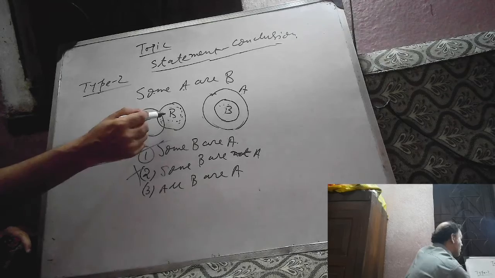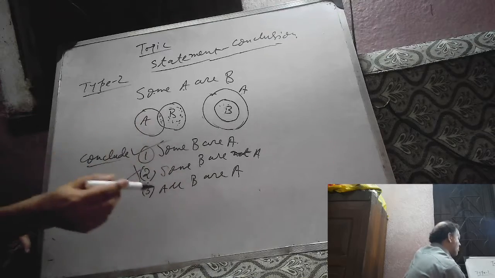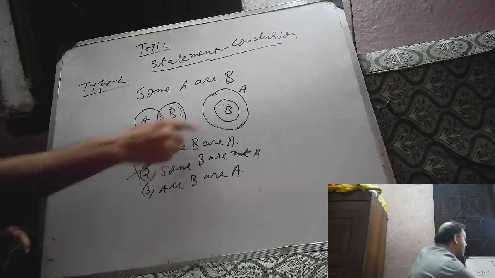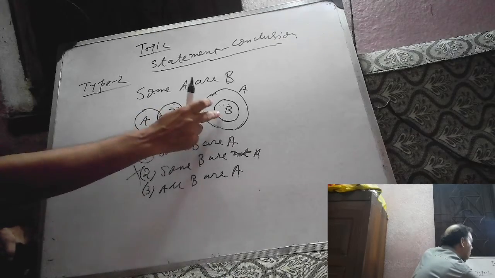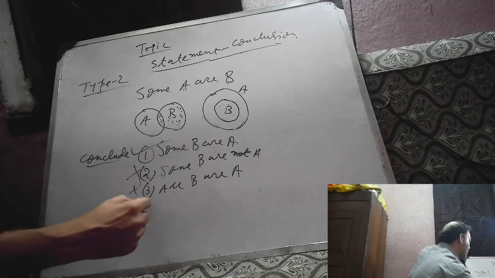But from this Venn diagram, these are in the region of B but this is outside the region of A. So all B are A fails here. All B are A is not true by this Venn diagram. Only one Venn diagram supports this statement, so it is not correct.